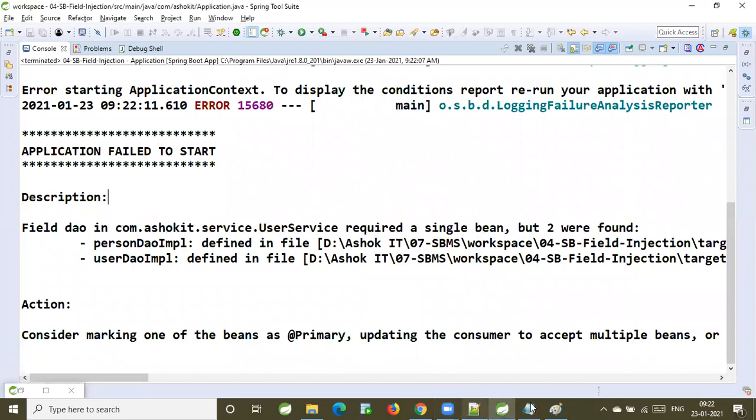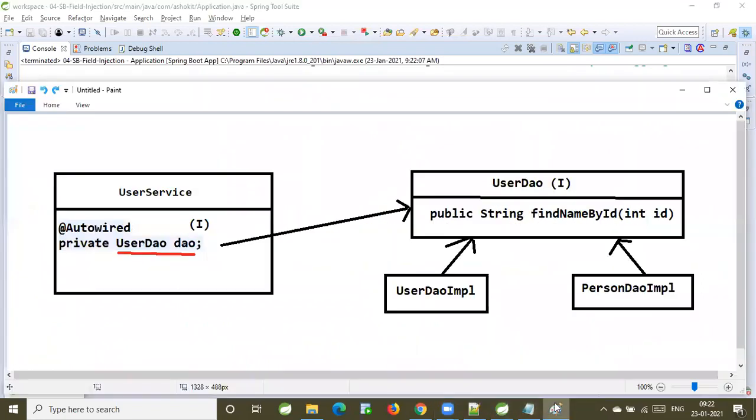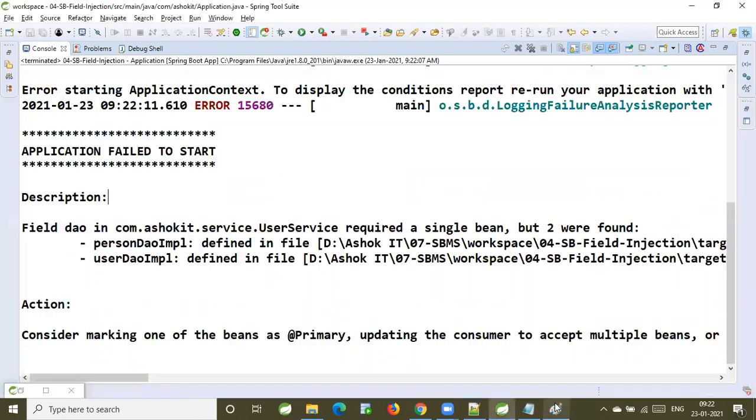Right now, it has to inject the dependent object into the service object. For the dependent, there are two implementations available. IOC requires only one bean to inject, but it identified two beans. That's why it got confused here. Boss, I need to inject the object to the DAO field available in the user service. For that, I required a single bean, but two were found.